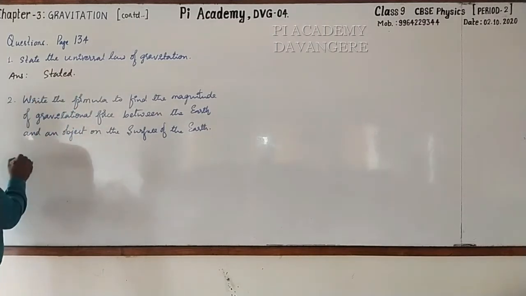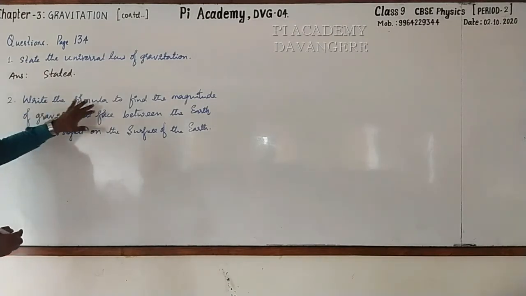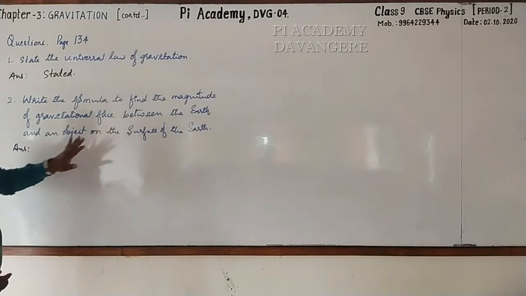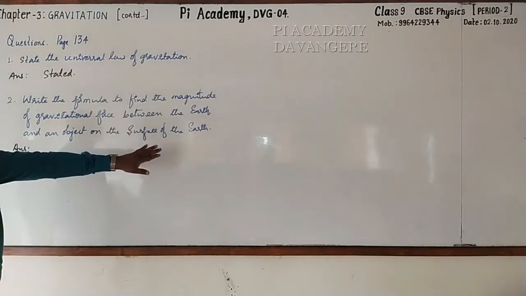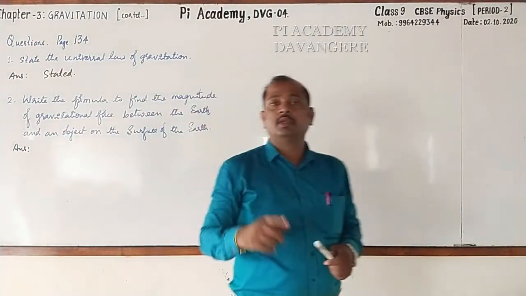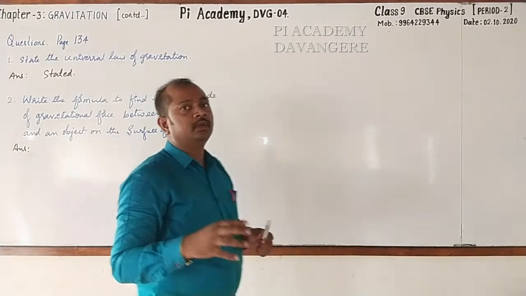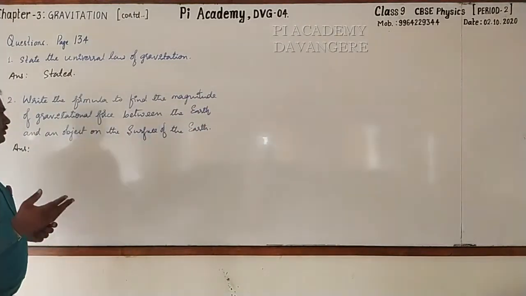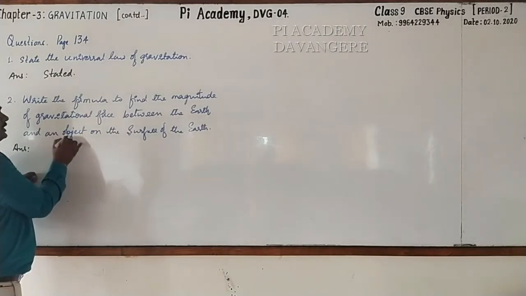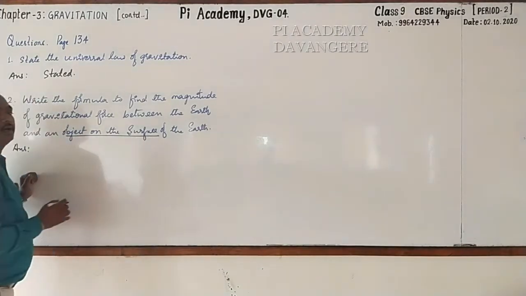Next, second one, please go through this. Write the formula to find the magnitude of gravitational force between the earth and an object on the surface of the earth. Will you go for taking the formula F is equal to G into M1 into M2 by D square? Yeah, of course it can be taken, but here what has been given? The object is on the surface of the earth.